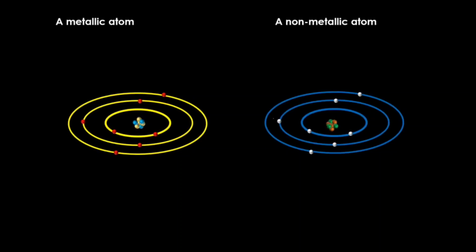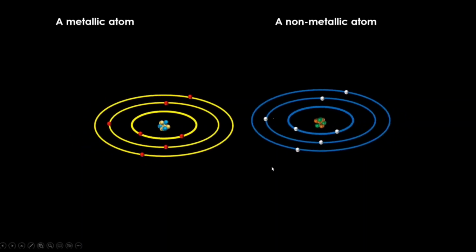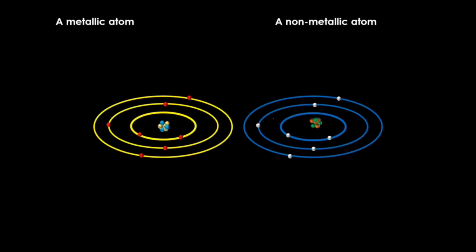On the other hand, nonmetallic atoms have high ionization potential and higher electron affinity. For this reason, a nonmetallic atom can readily accept electrons. So when a metallic atom discards and donates its valence electron, a nonmetallic atom readily accepts that.